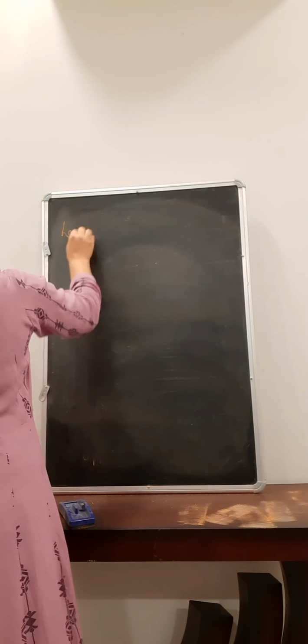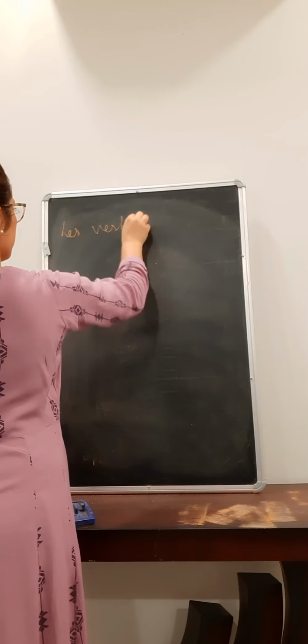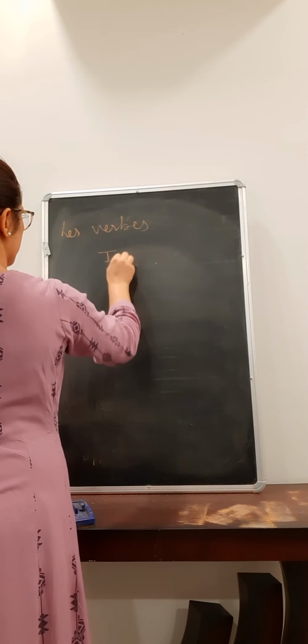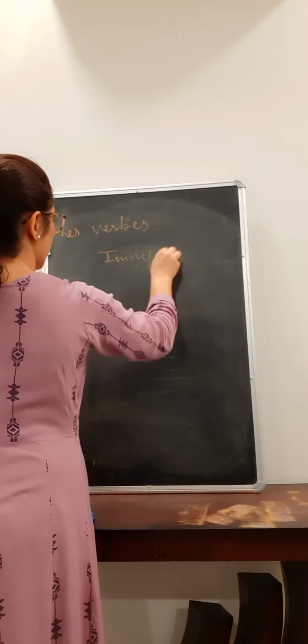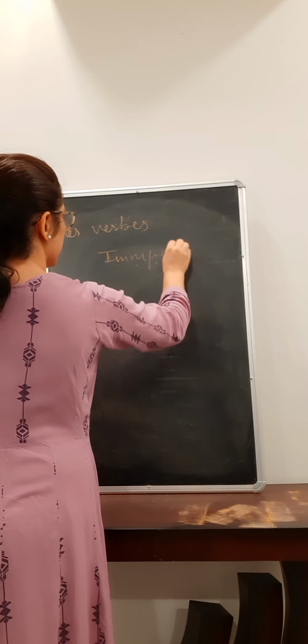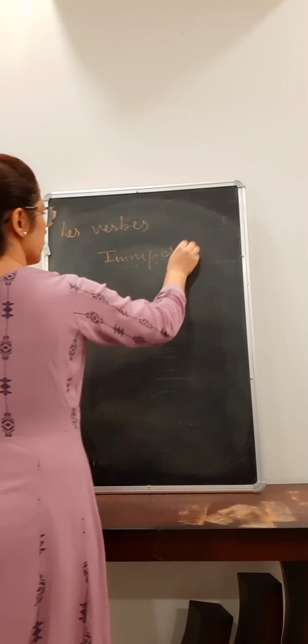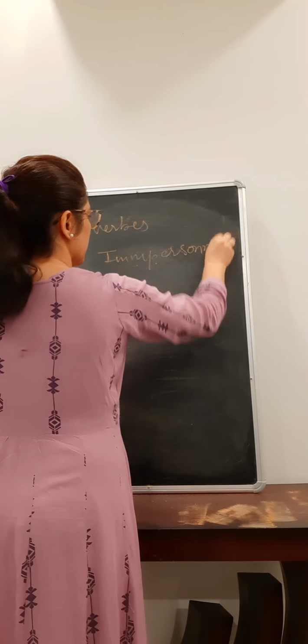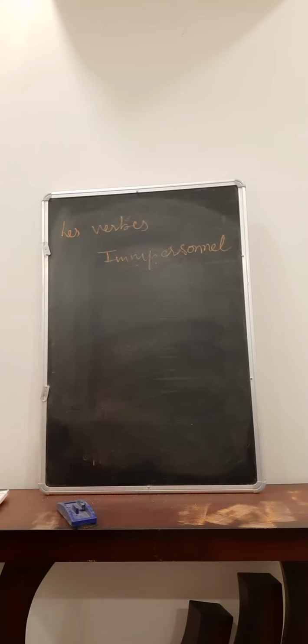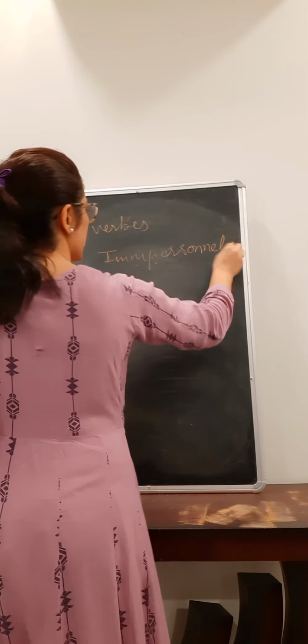So le verb impersonal, right? Le verb impersonal, the impersonal verbs.